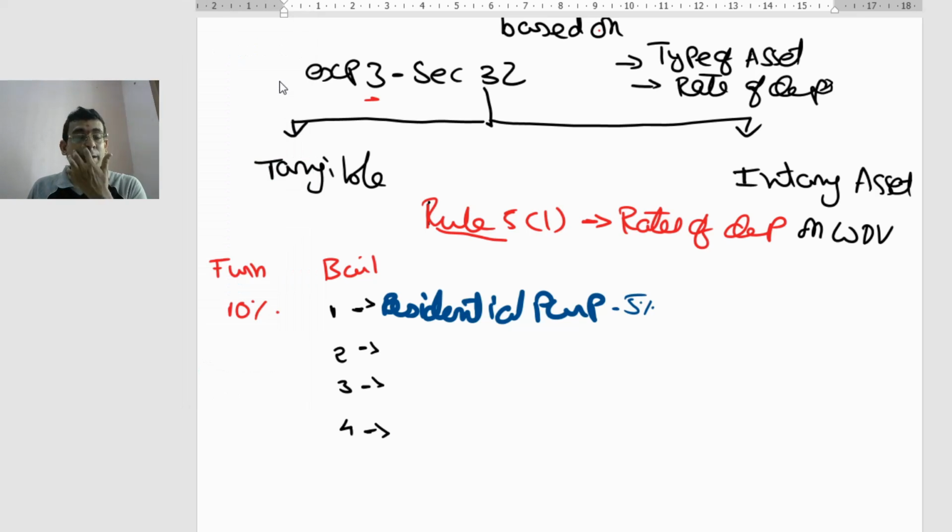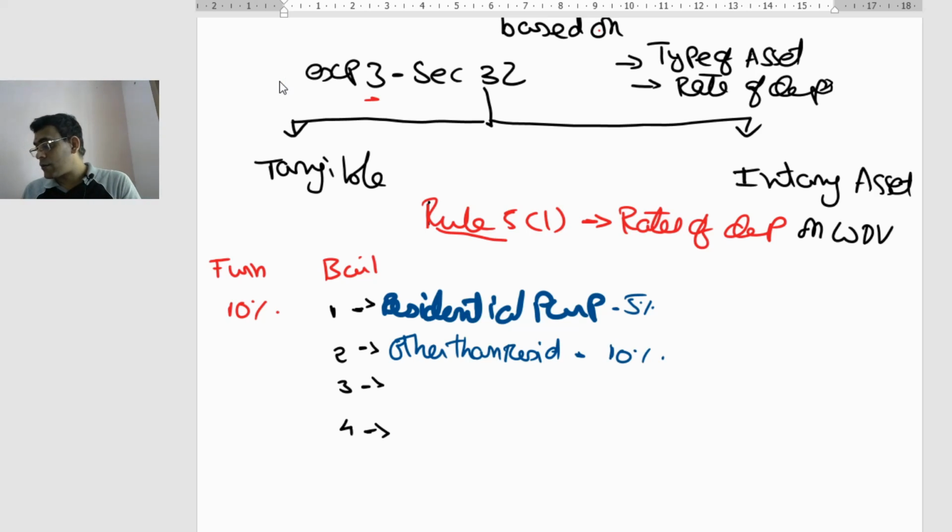So block 1 is any building used for residential purpose, and the rate of depreciation is going to be 5%. Now, whenever the building is used for any purpose other than residential purpose, the rate of depreciation is going to be 10%.